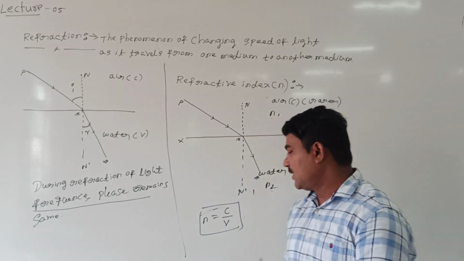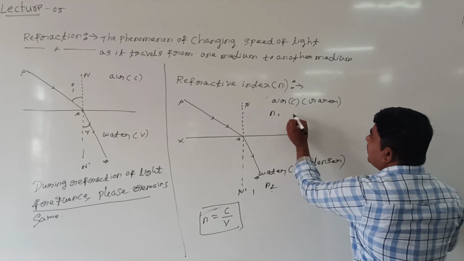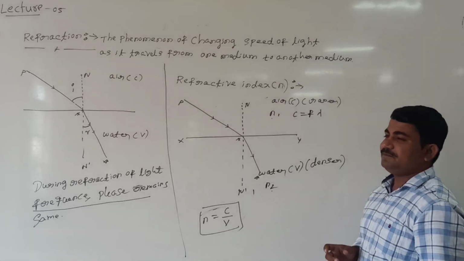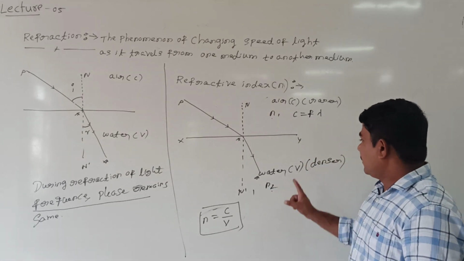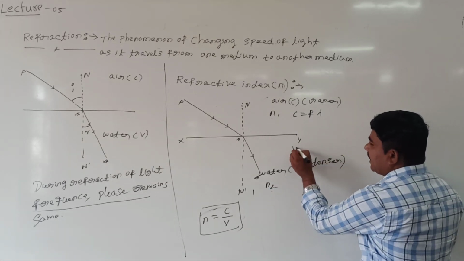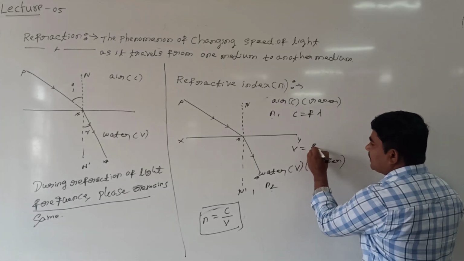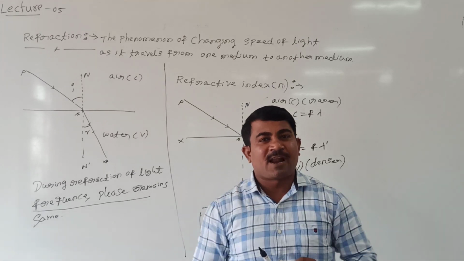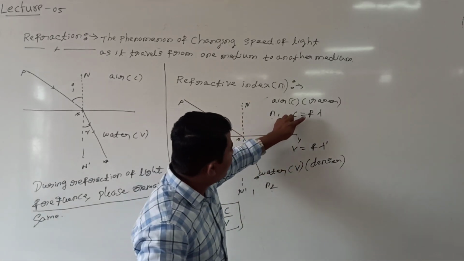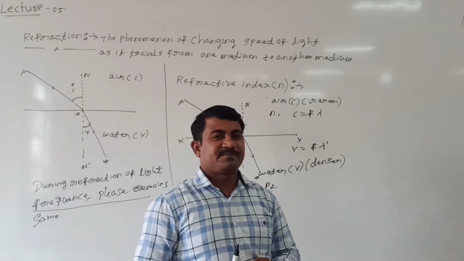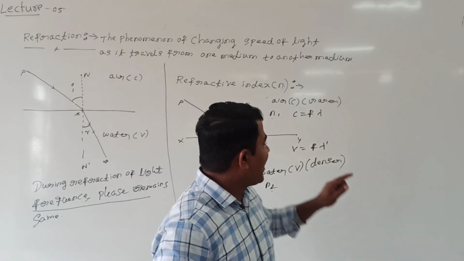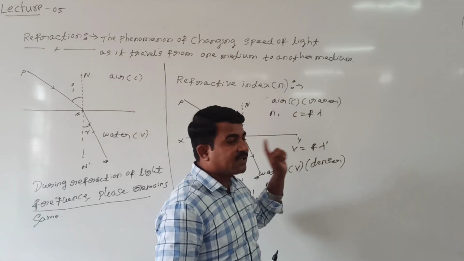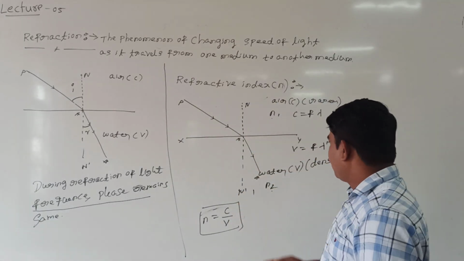Then we know that in air, the speed of light can be represented by f into lambda. In water, what is the speed of light? It is f into lambda dash. Because already I said that when a ray of light travels from one medium to another medium, the frequency always remains the same, but the wavelength will change. Here in air, lambda is the wavelength. In water, the wavelength is lambda dash. So put these values here.